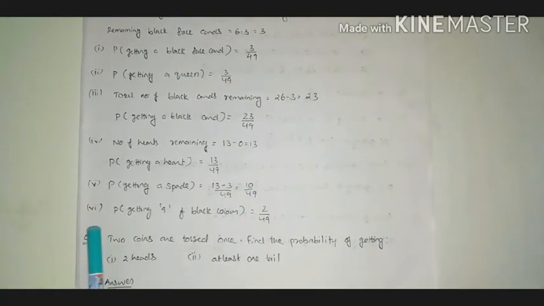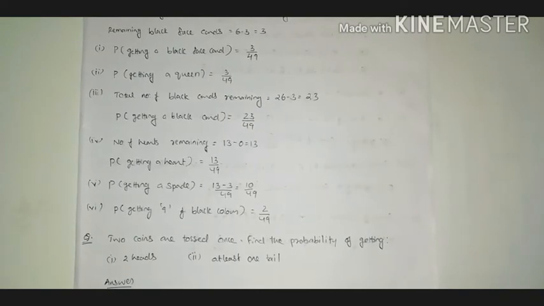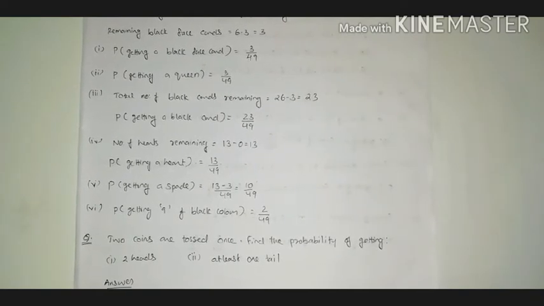Next thing, that is probability of getting 9 of black color. So when we consider 9 of black color, we are removing 3 cards, that is 3 face cards.